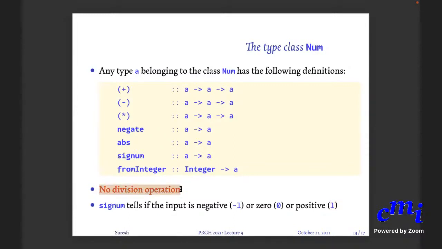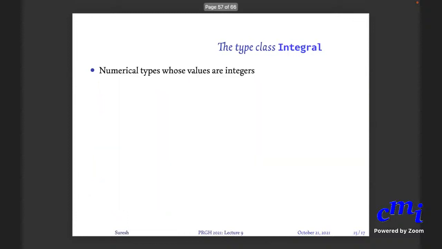Why? Because there are two kinds of division operations, as you know. You can either do the proper division and give a floating point value as a result, a real number as a result, or you can do division and just give the quotient and remainder. Okay, basically.